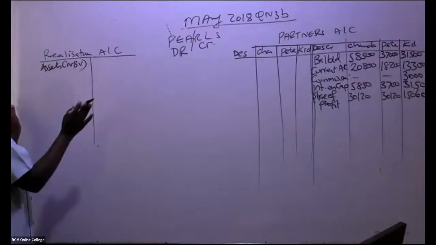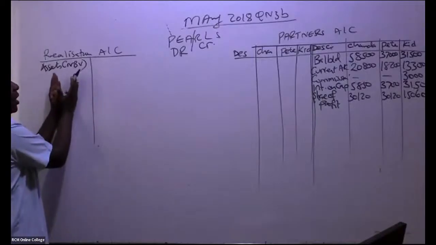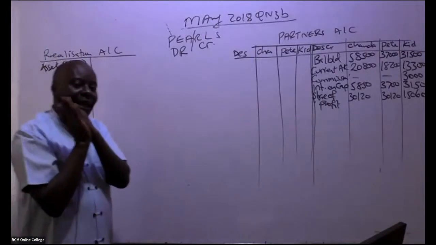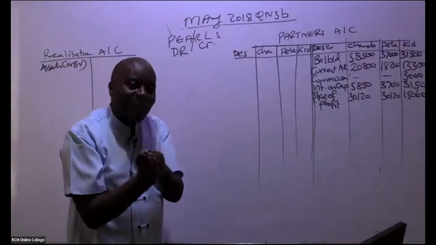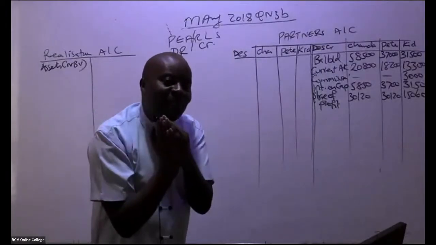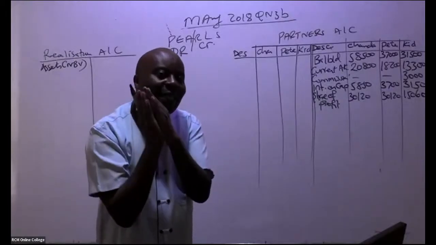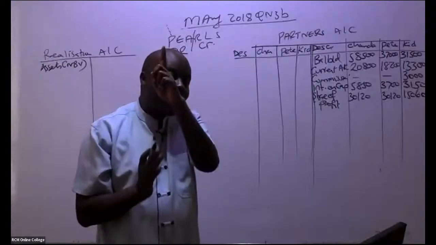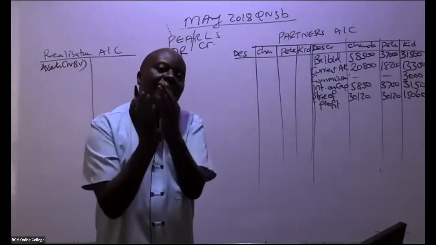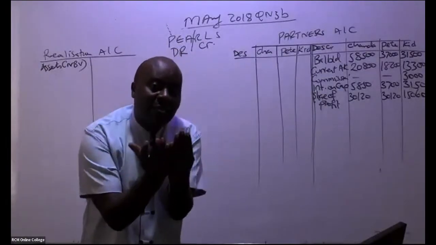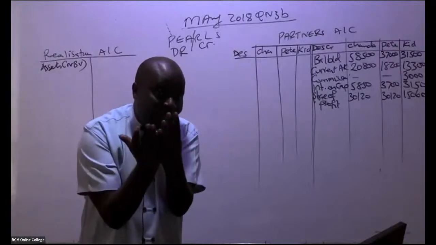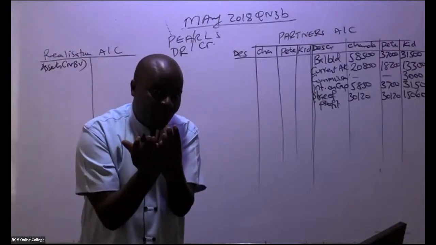Always. Remember here, I'm still closing the partner's account. When we close the partner's account, partners will not take their assets for valuation. The person who will take the assets for valuation is the limited company. The limited company will receive those assets at market value, fair value.